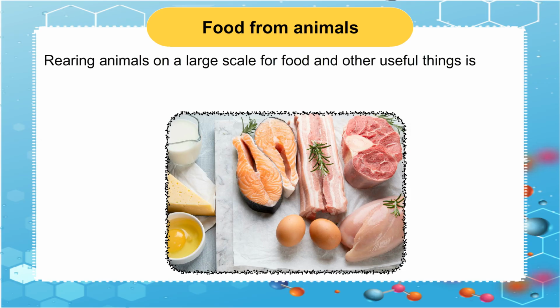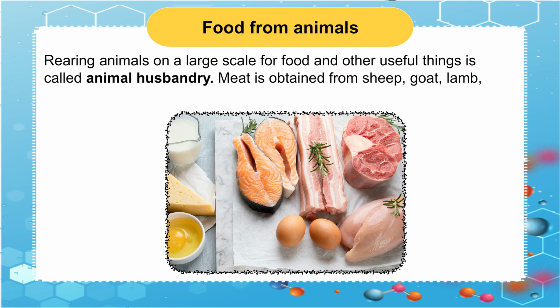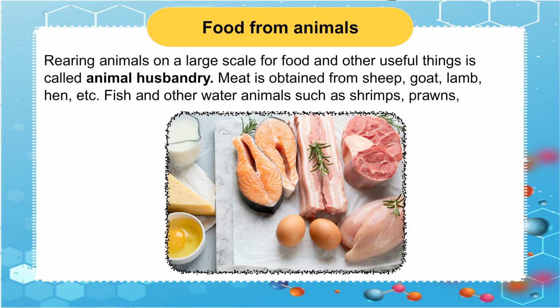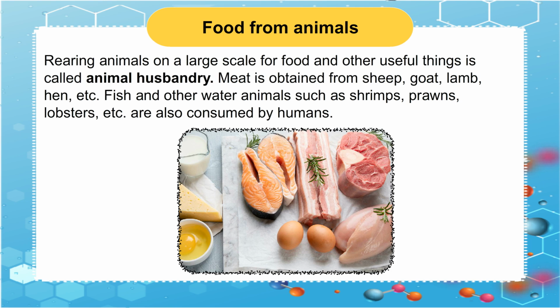Food from animals. Rearing animals on a large scale for food and other useful things is called animal husbandry. Meat is obtained from sheep, goat, lamb, hen, etc. Fish and other water animals such as shrimps, prawns, lobsters, etc. are also consumed by humans.